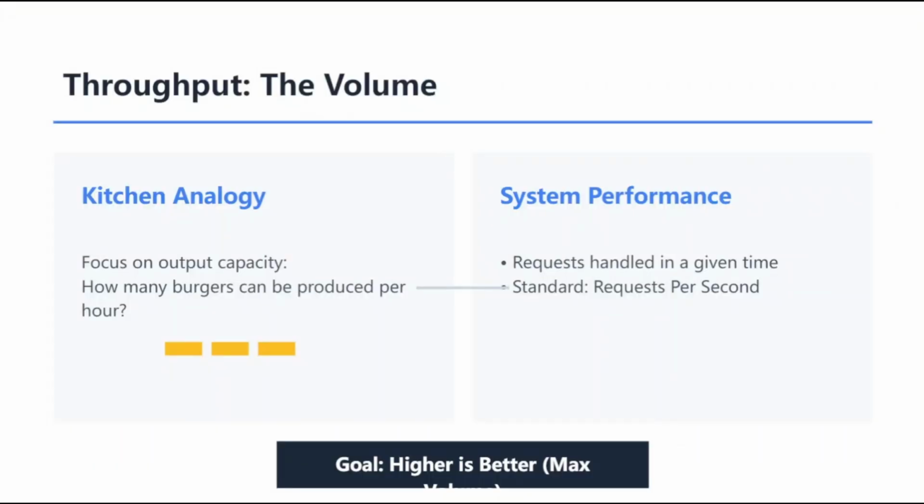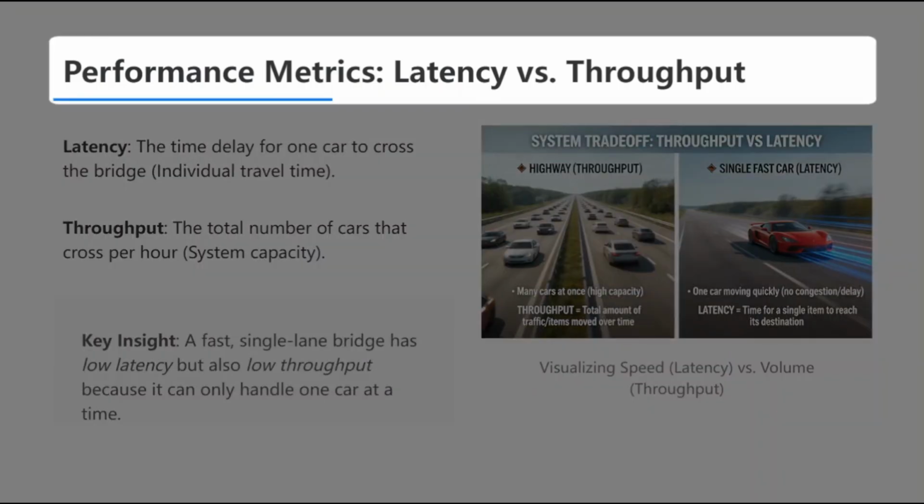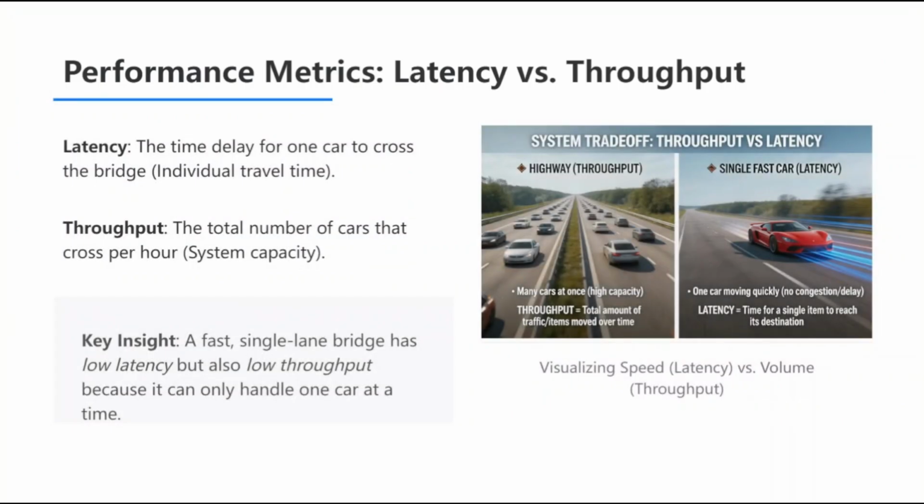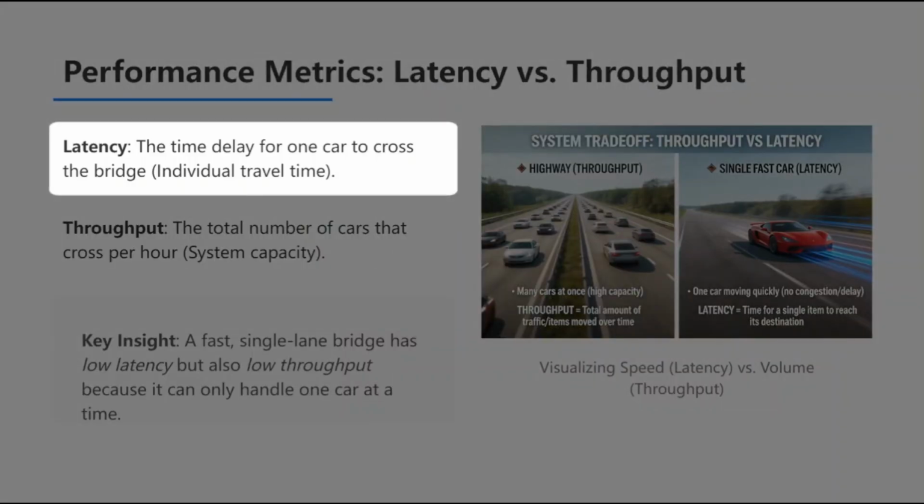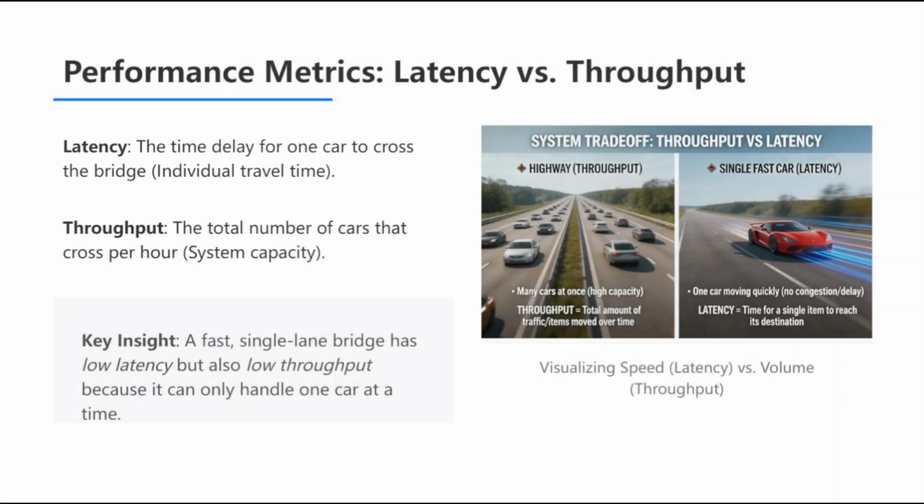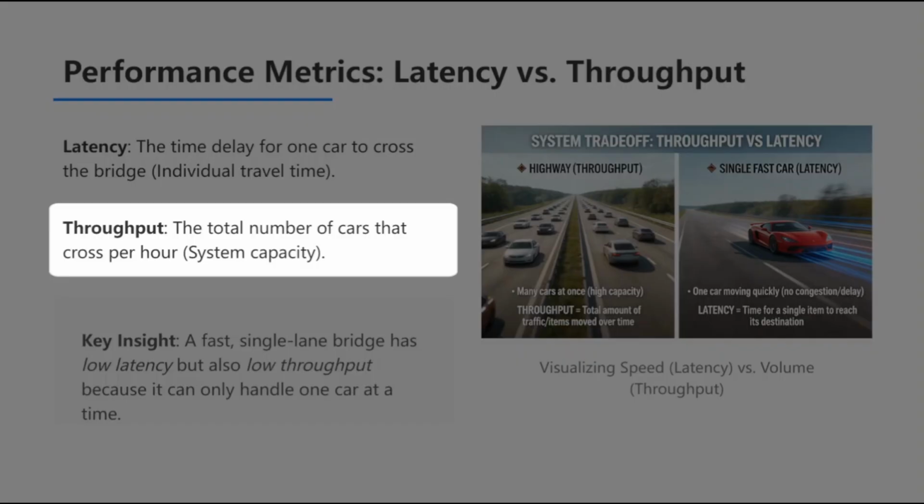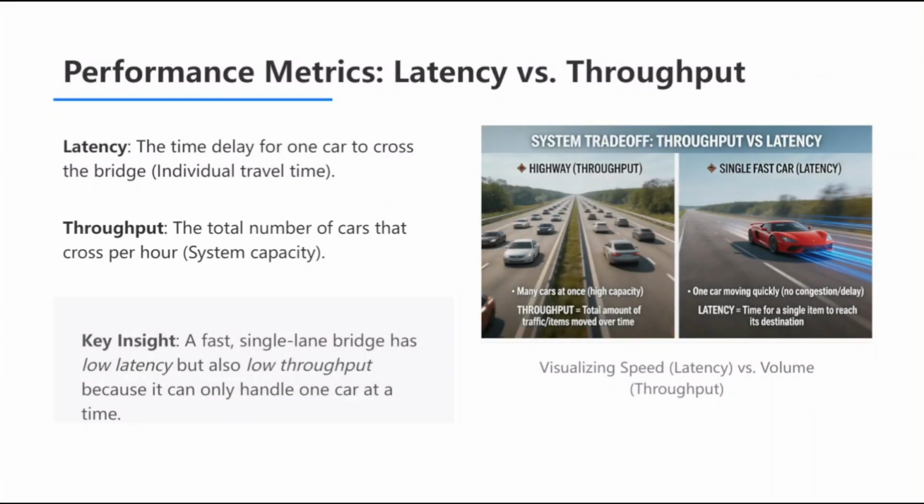Now, let's see how these two concepts, latency and throughput, actually interact with each other. Building on the concepts of speed and capacity we just covered, a great way to visualize this is by imagining a toll bridge. Latency is the time delay for just one car to cross that bridge. From the driver's perspective, this is the only metric that matters: how fast can I get to the other side? Throughput, however, is the total number of cars that cross the bridge in an hour. This is the volume of the system. While the driver cares about latency, the bridge operator cares about throughput. This visual helps distinguish between the two. One is about individual speed, the other is about total system volume.